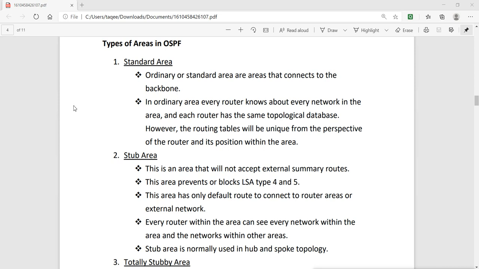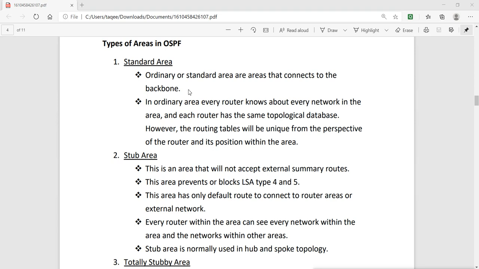They don't know anything about any other area. They only know about the backbone area. In an ordinary area, every router knows about every network in the area. That means they know every network in their own area, and each router has the same topological database. However, the routing tables will be unique from the perspective of the router and its position within the area. So in a standard area, all the routers know about their own area. They don't know anything about the other areas, only the backbone area, that is area 0.